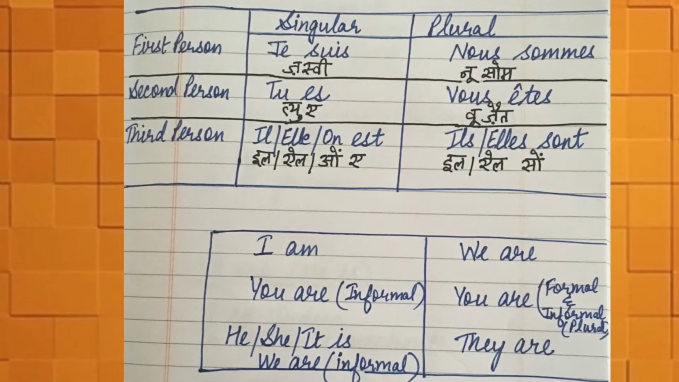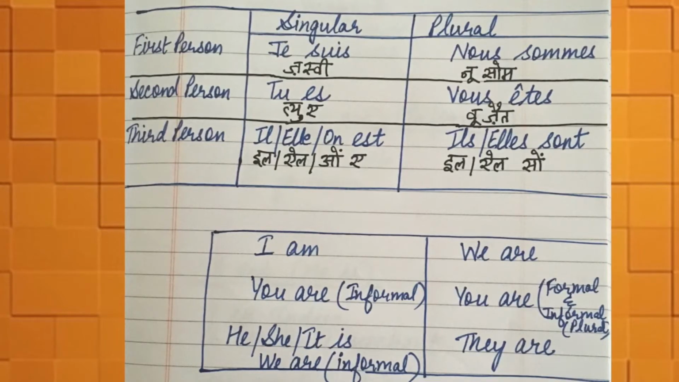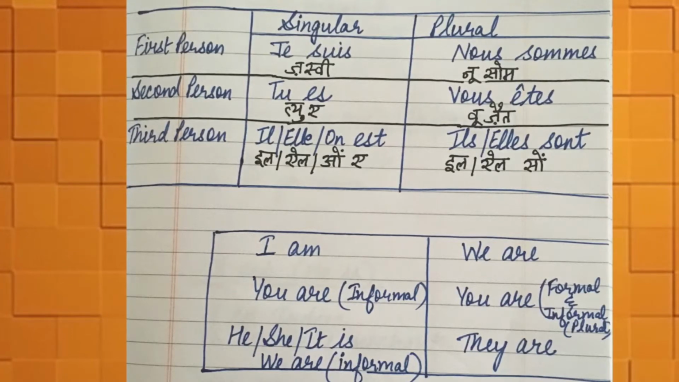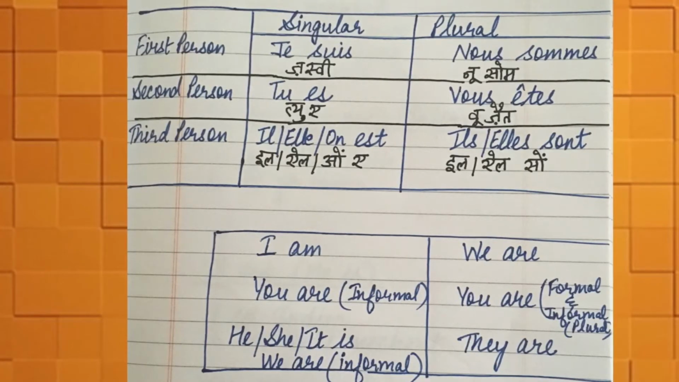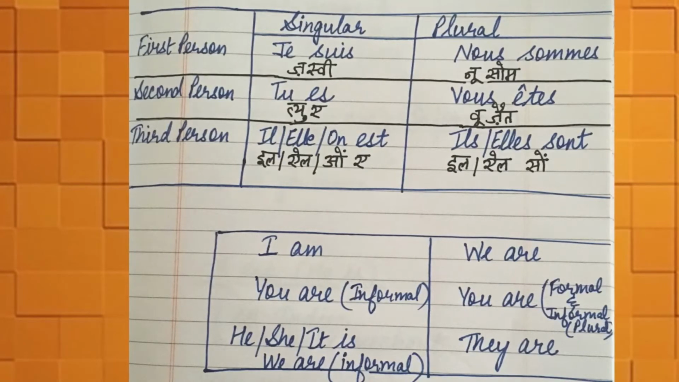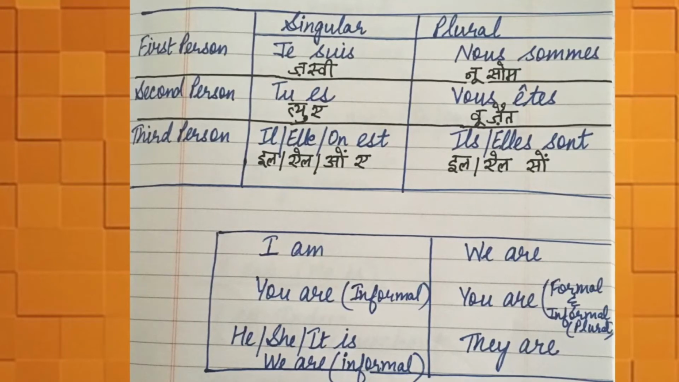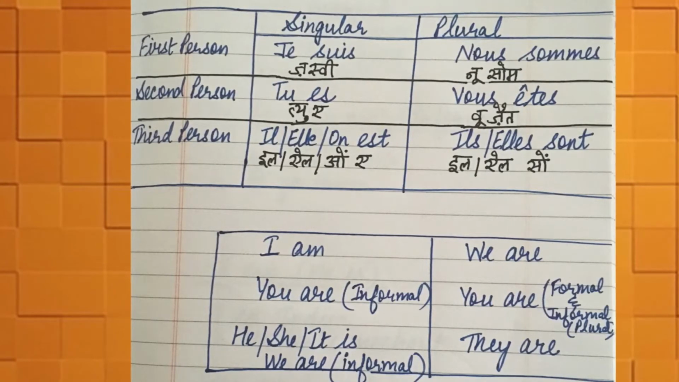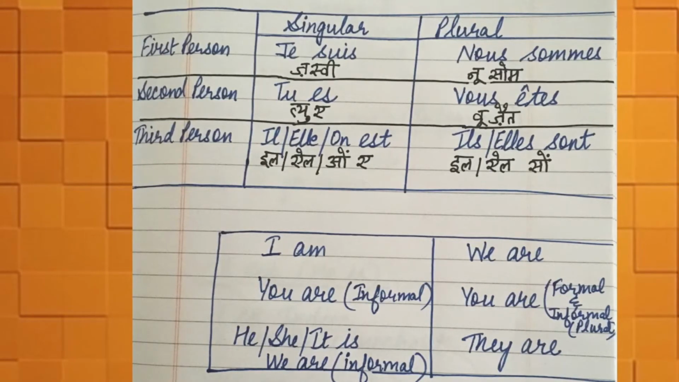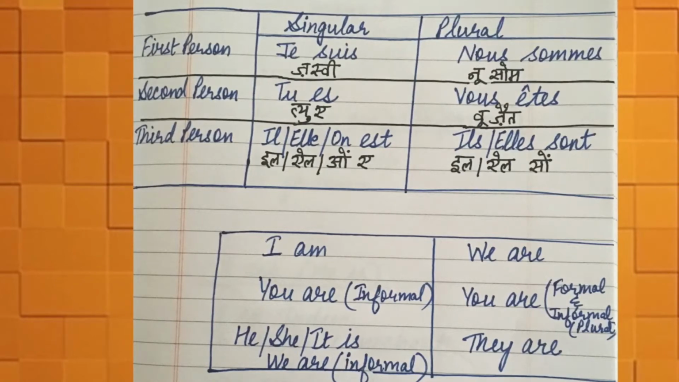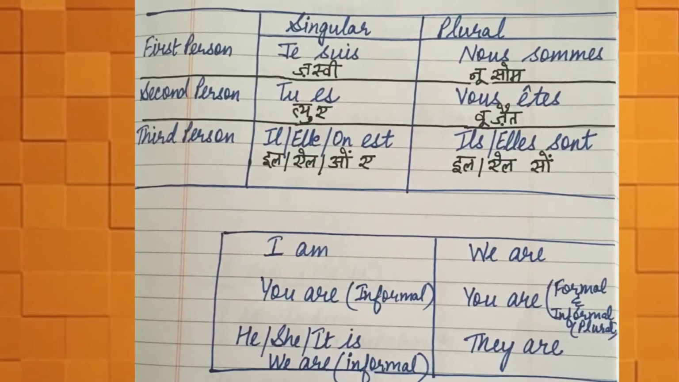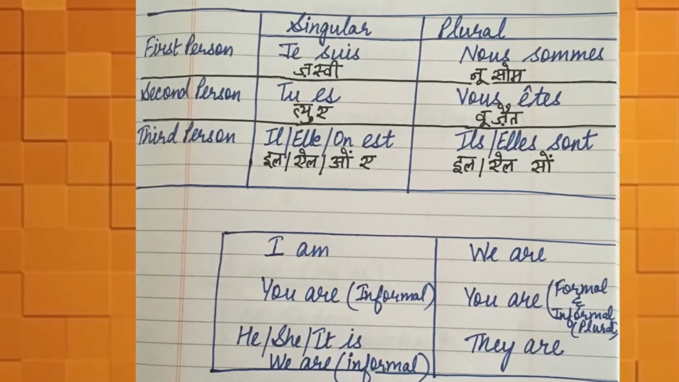Next comes nous sommes. Nous sommes means we are. It is used formally. Next is vous êtes. Vous êtes means you are. It is the formal way of saying you are. Or it can also be used in the plural form of informal language. You are. Next is ils sont, elles sont. Ils sont, they are for masculine things. Elles sont, they are for feminine things.